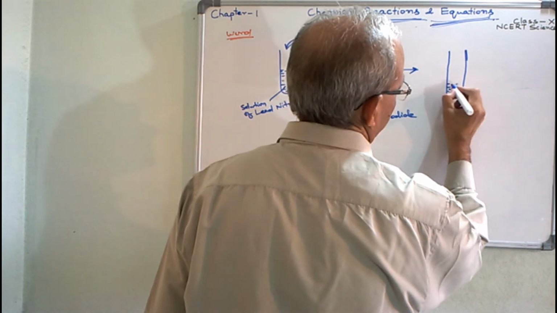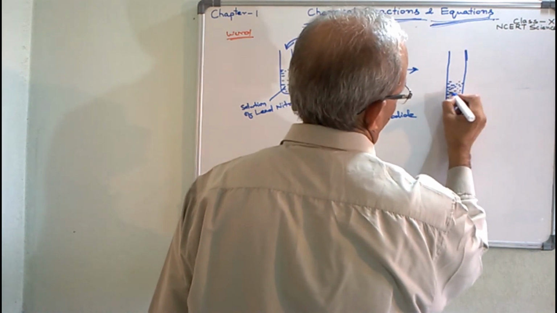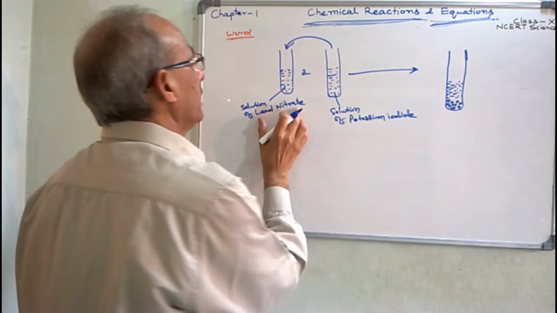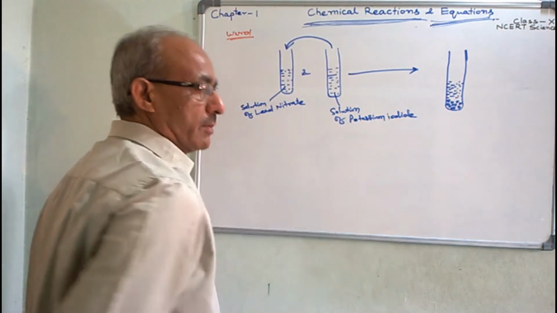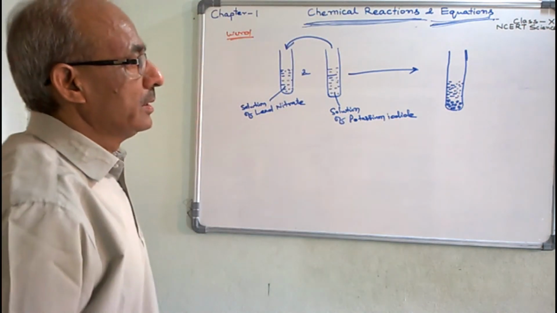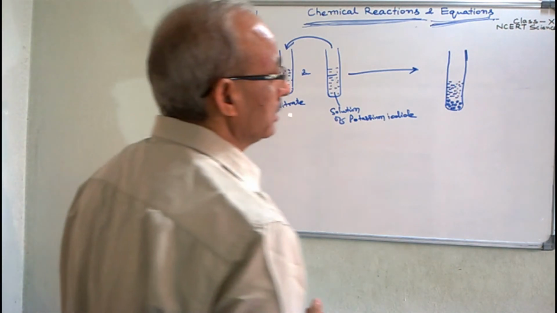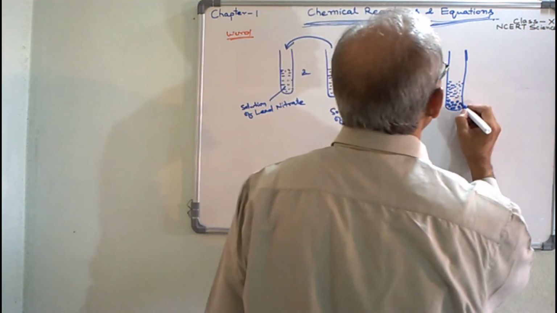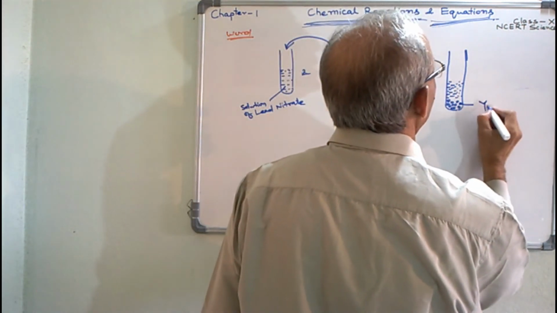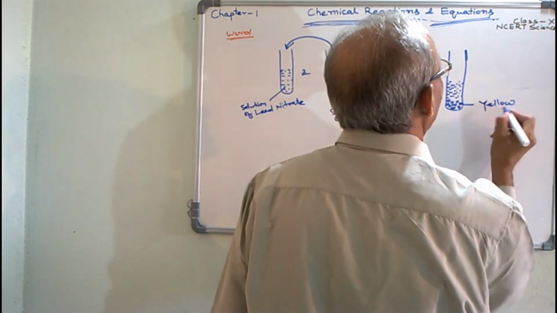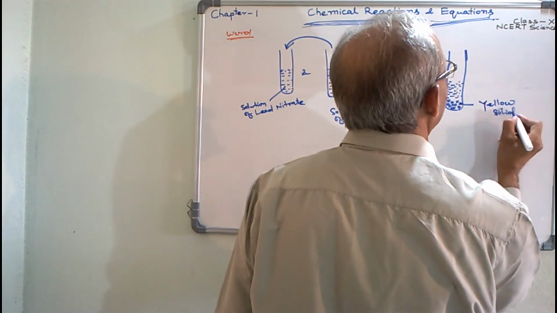By mixing these two solutions, lead nitrate and potassium iodide respectively, at the end of the chemical reaction, you will observe some yellow solid substance.